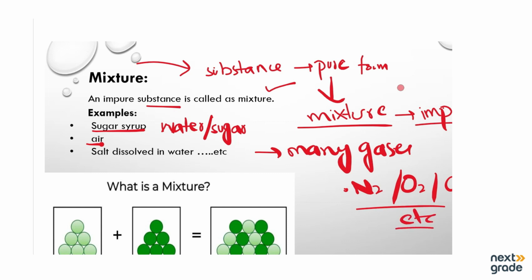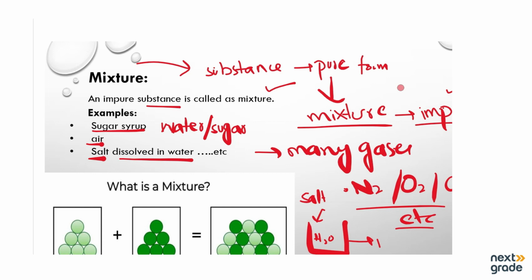Trace gases mean rare gases or gases in low concentration. The third example of a mixture is salt dissolved in water. For example, if we have a glass of water and we mix some salt in it, we will get an impure mixture.